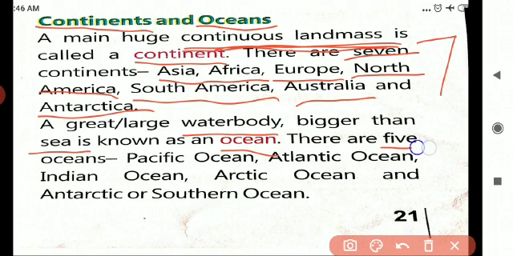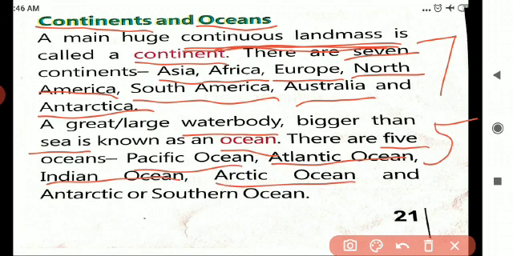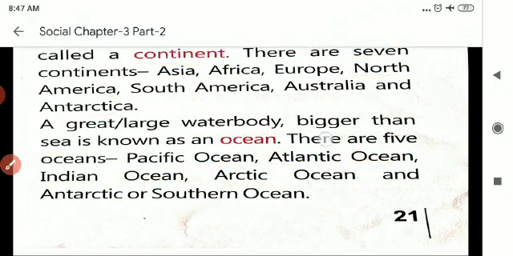There are 5 oceans. How many oceans? 5 oceans. Pacific Ocean, Atlantic Ocean, Indian Ocean, Arctic Ocean and Antarctic or Southern Ocean. Okay, children. Water body bigger than sea is known as ocean. How many oceans? There are 5 oceans. Pacific Ocean, Atlantic Ocean, Indian Ocean, Arctic Ocean and Antarctic Ocean.